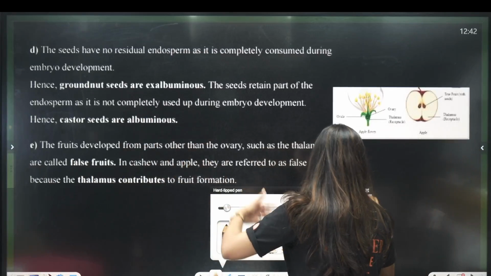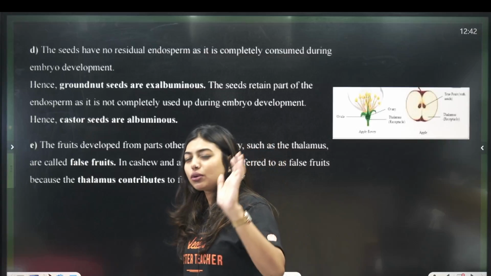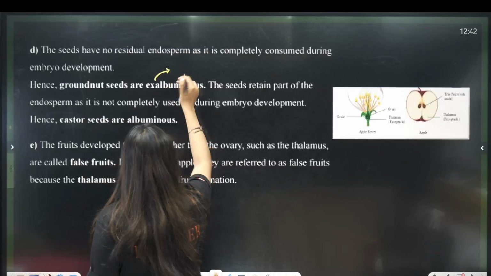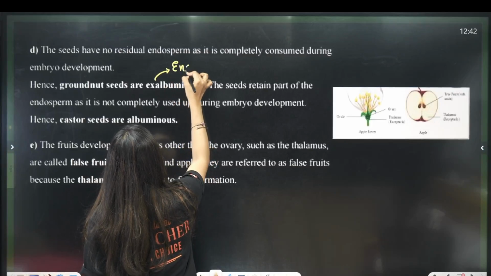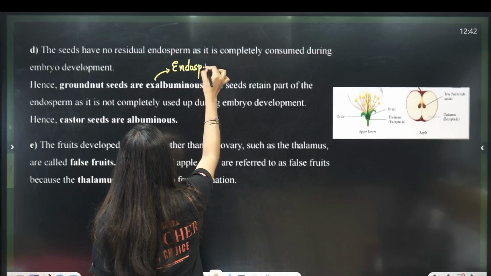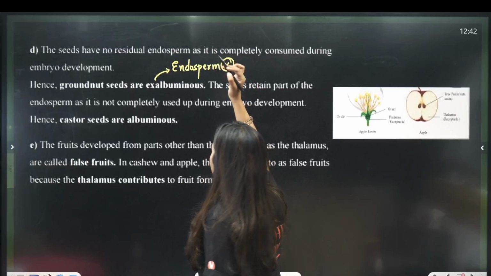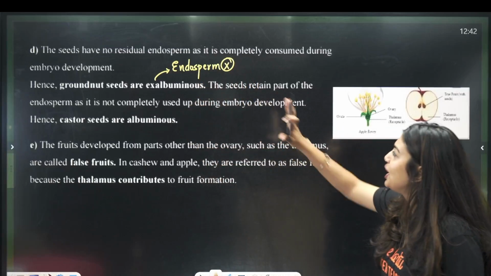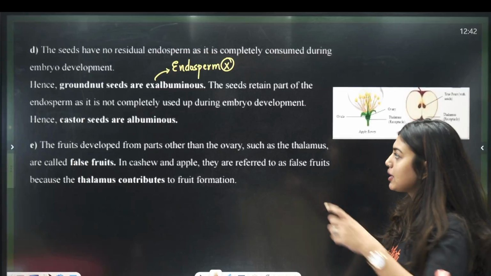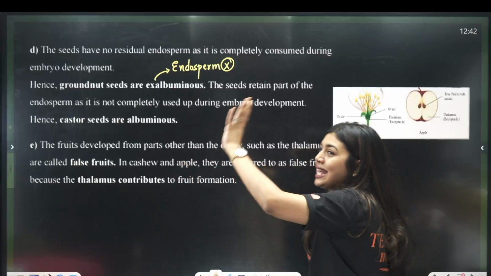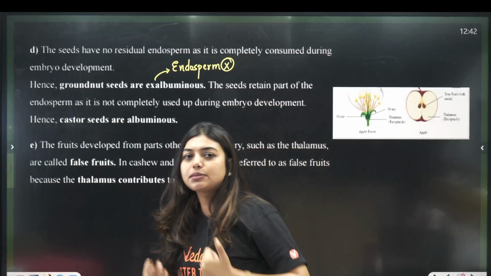Ex means what, students? The one who left you and went, okay? No one wants to remember about your ex. So, ex-albuminous is the one who left you. Same way here, no more endosperm is going to be there. All the endosperm will be used up by the growing embryo, okay? Full endosperm will be used up by the plant. So, that is called ex-albuminous. So, groundnut seeds are ex-albuminous because there is no endosperm left, everything is being consumed.